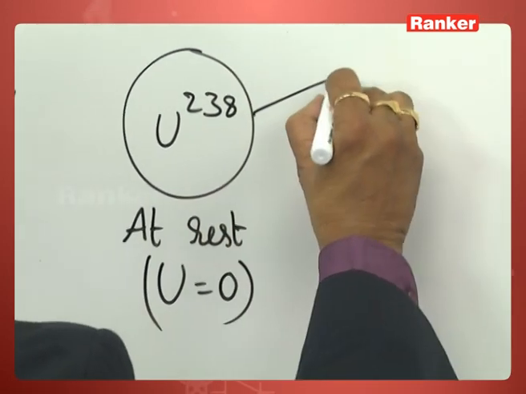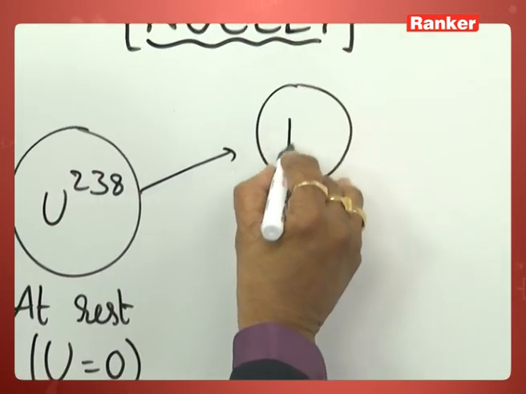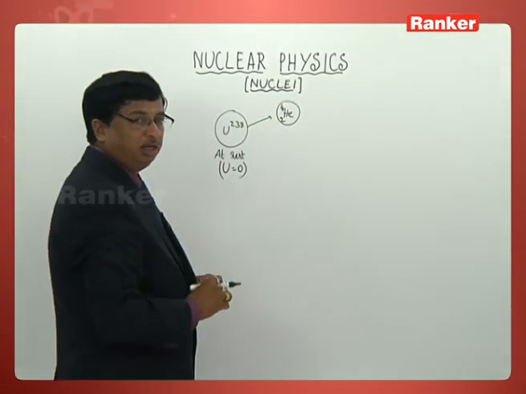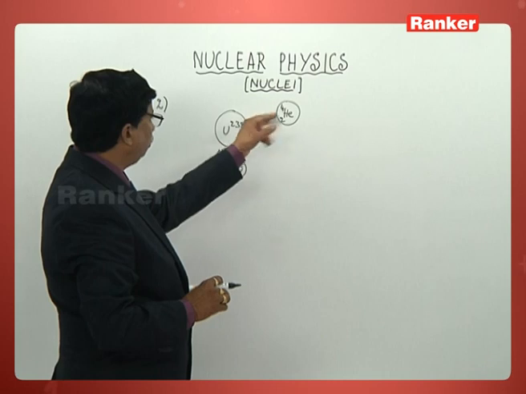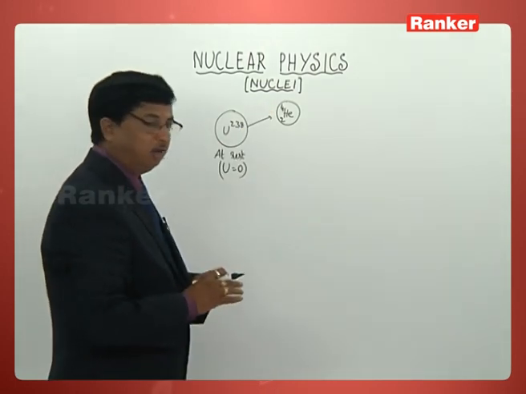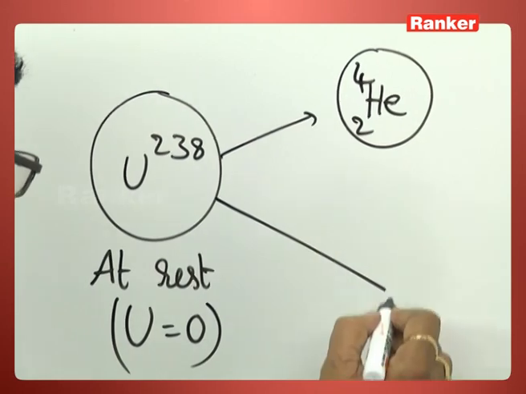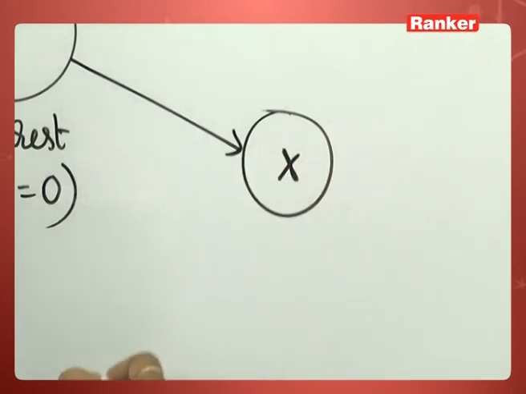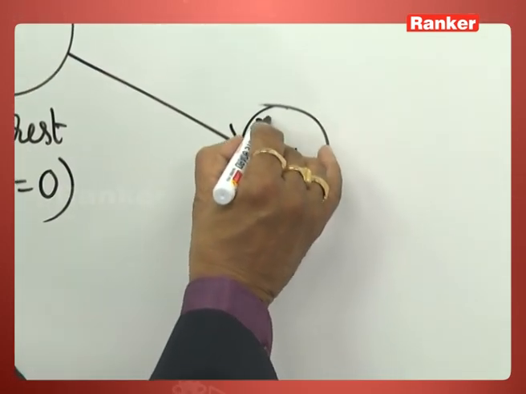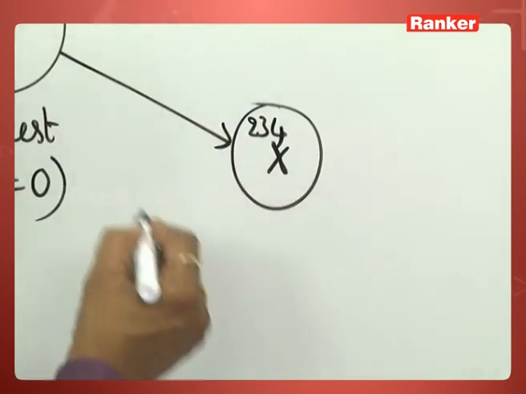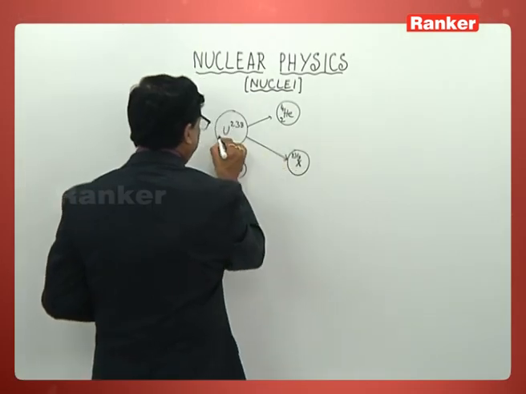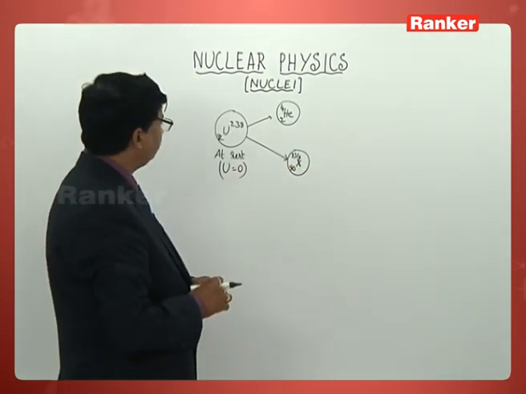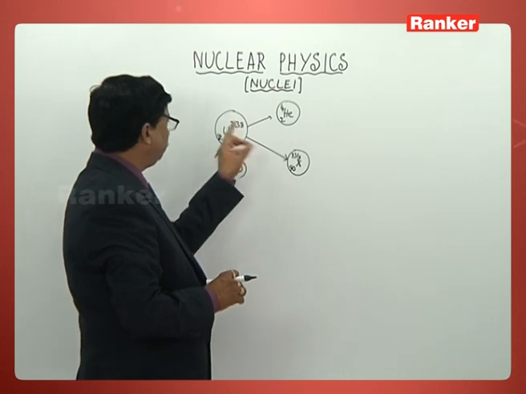Now it is giving out an alpha particle. All of you are aware that an alpha particle is nothing other than a helium nucleus. So helium-4 (2He4) is how we represent this alpha particle. What is now remaining? You can certainly understand the other one. If I take it as X, the element, it will now have 234 as its mass number, and of course this is 92 generally, so this will now be 90 as its atomic number. So you can certainly understand uranium-92-238.